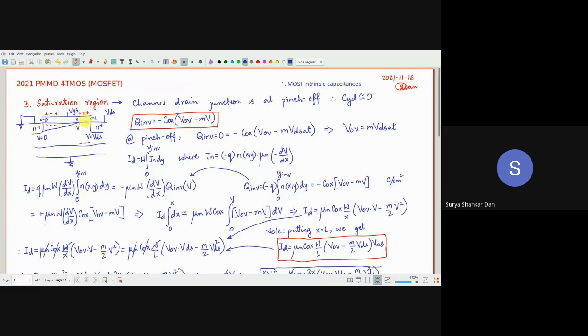Because this is an arbitrary value of x, arbitrary value of V inside the channel, which will essentially depend on the channel length modulation, that is the pinch off region. कितना pinch off region है हमें पता नहीं है. It can be somewhere here also. It can be somewhere there also. Right? We do not know that. So we have to essentially find out some way or the other so that we can relate this small x and capital V with the voltages which we are applying and the channel length which we already know.